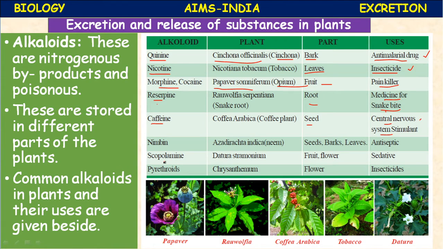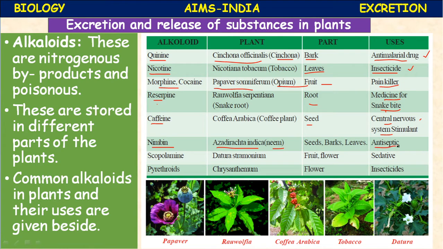That's why whenever you drink coffee when you are in stress, you will get some relaxation to the brain, because it acts on the brain. Next, nimbin is the most common alkaloid produced from Azadirachta indica, neem. It is extracted from almost all parts of the plant: seeds, bark, leaves.